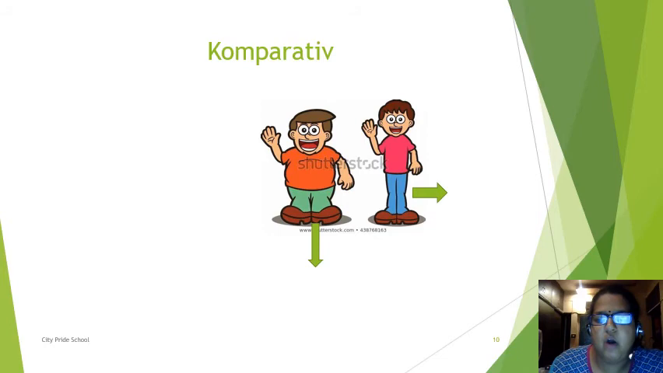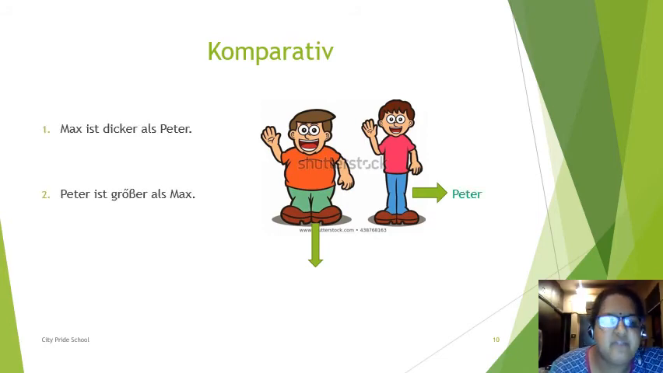Comparative. Now how to form the comparative degree? Now the first one is Max is dicker als Peter. There is a comparison between these two boys, Max and Peter. Max is fatter than Peter. So er is added to the adjective and als is used for than. Fatter than Peter. Peter is grosser als Max. It is taller. Peter is taller than Max.